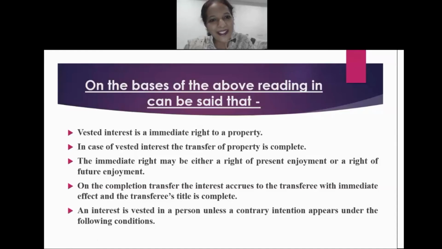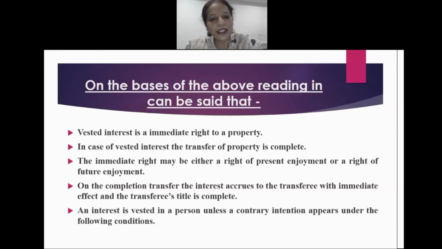Very good morning, students. I hope you remember our last class over vested interest. In our last class, we discussed at length what we mean by the term vested interest, and on the basis of the above reading, one can come to the conclusion that a vested interest is an immediate right to a property. In case of vested interest, the property which is transferred, the interest over that particular property is complete.